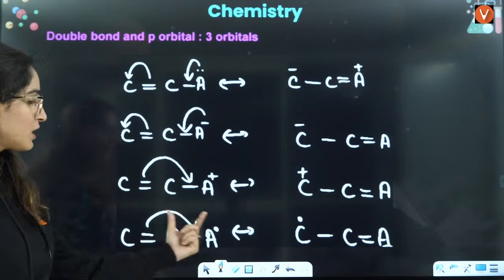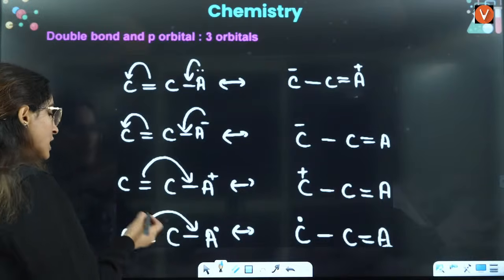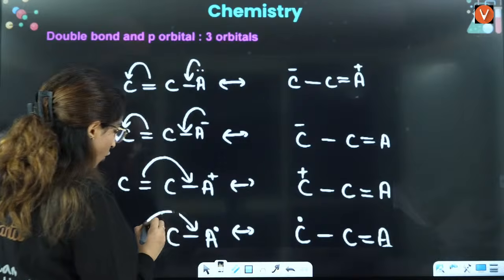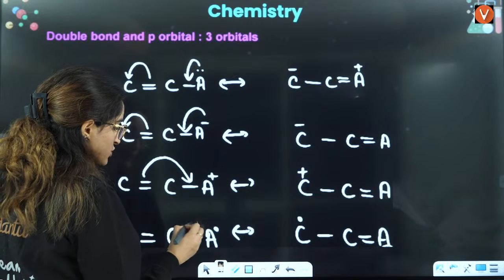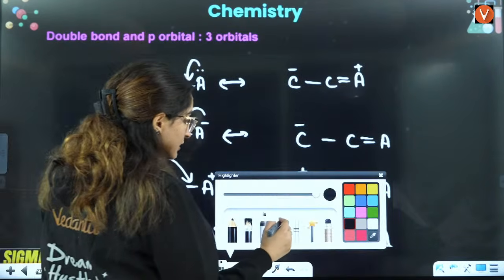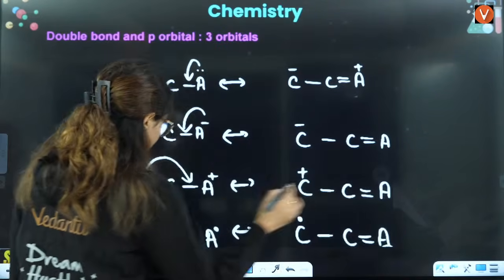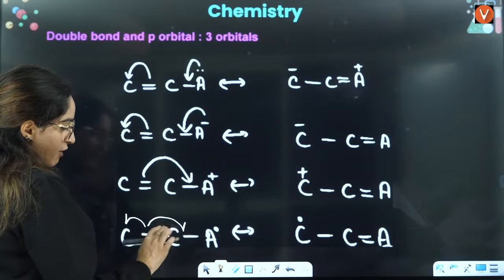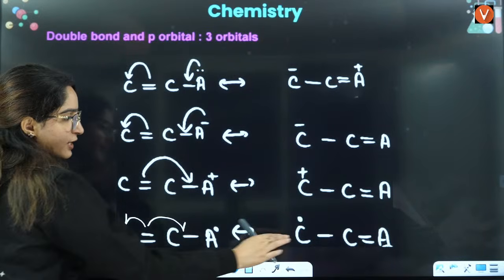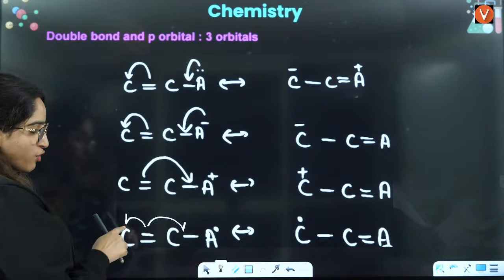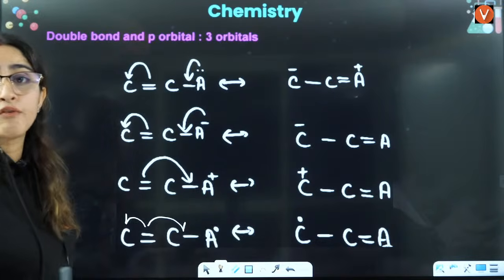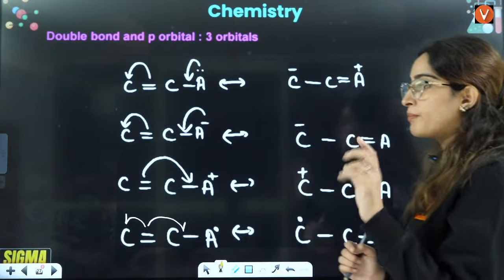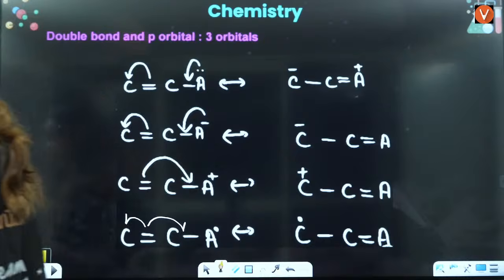When you have double bond, single bond, free radical, again the same thing. But here it is a homolytic cleavage. Homolytic cleavage means that the electron will shift like this. One will shift here, one electron will shift here. One electron from here, one free radical, that will make a double bond, and one electron has shifted here, that means here you will have a free radical, and that's how double bond, single bond, p orbital works, right? Okay.